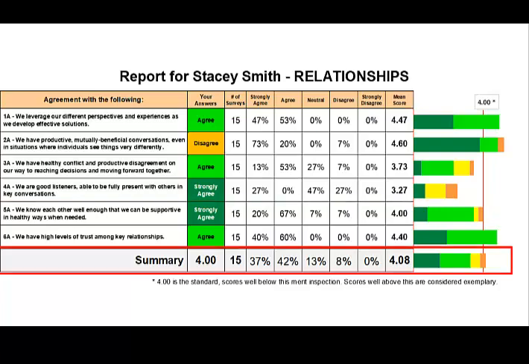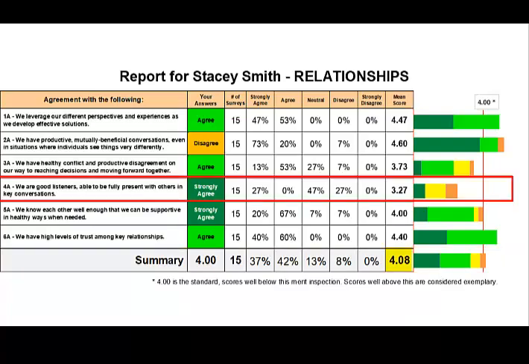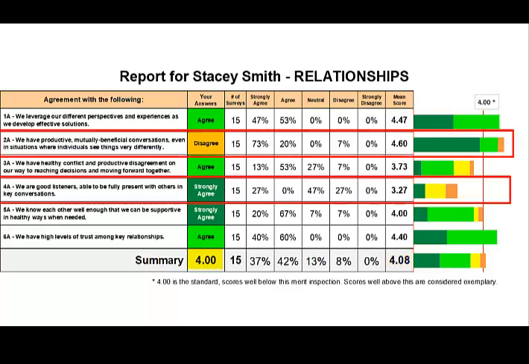The summary for relationship shows the group to be just above the 4.0 standard, with item 4 the only indication of a problem. Although Stacy's summary score of 4.0 is in alignment with the group, in reality she is out of alignment on 2 of the 6 items and should seek to understand why.